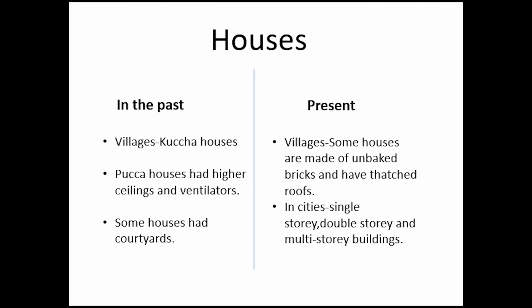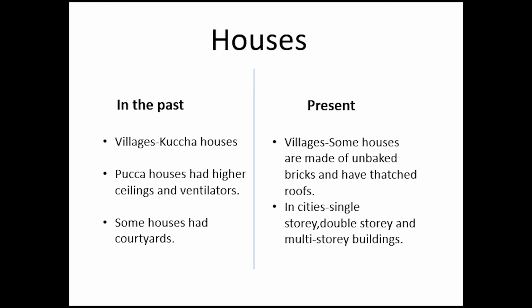Children, now can you say the difference between the types of houses in the past and present? In the past, villages mostly had kacha houses. Pakka houses were mostly found in cities, and they had higher ceilings and ventilators. Some houses had courtyards. But today, in villages, some houses are made of unbaked bricks and have thatched roofs.